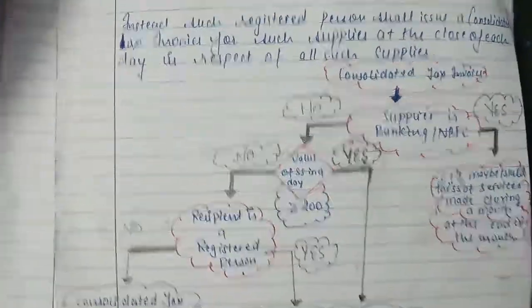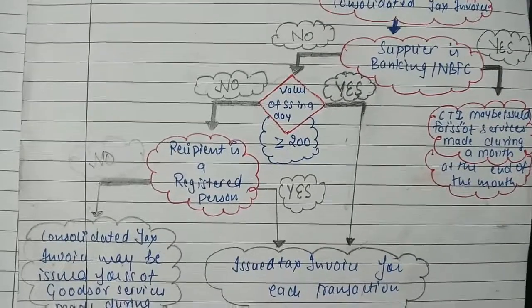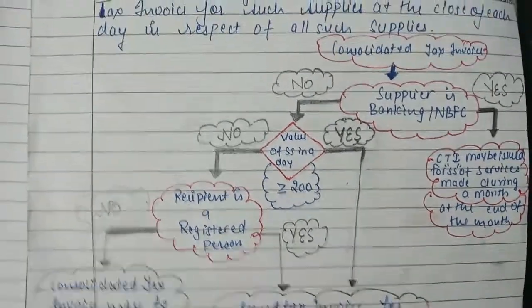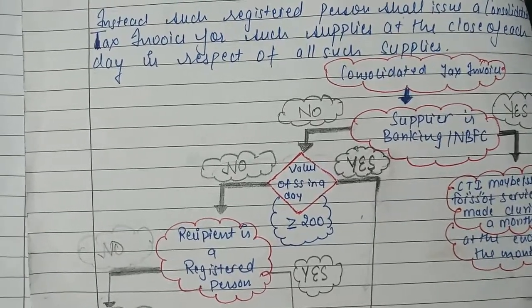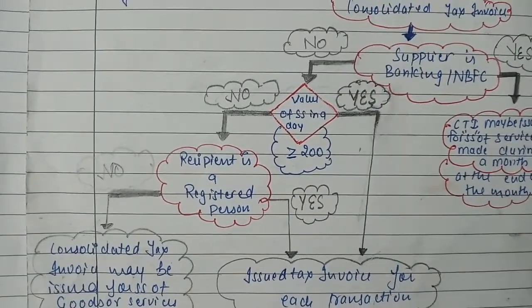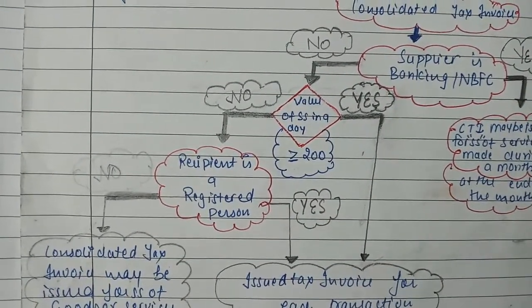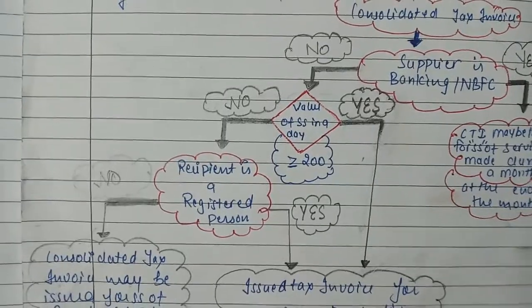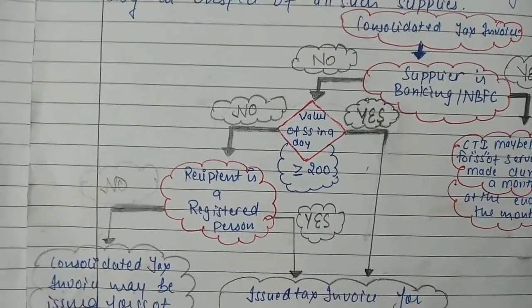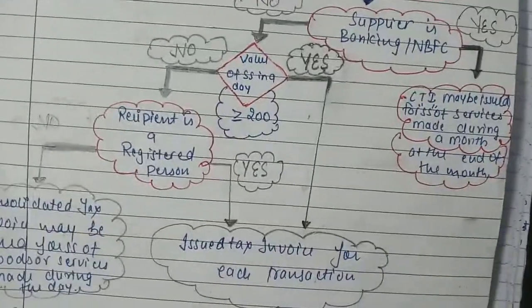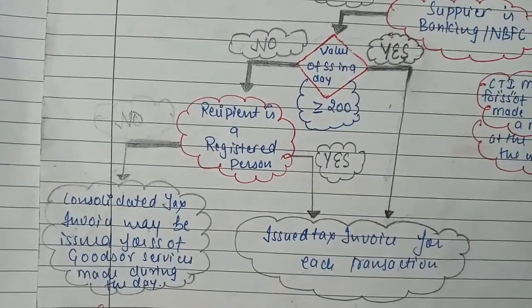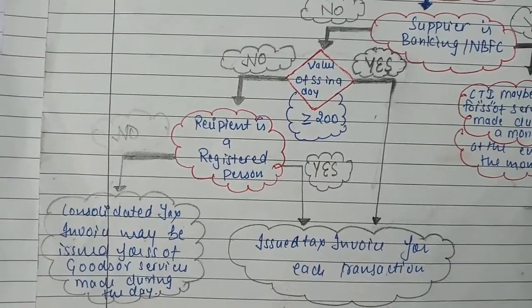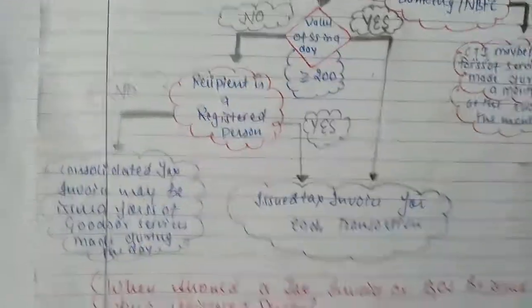If the answer is yes, issue a tax invoice for each transaction. If the answer is no, then we have to check whether the recipient is a registered person. If yes, then issue a tax invoice for each transaction, and if the answer is no, then a consolidated tax invoice may be issued for supply of goods or services made during the day.